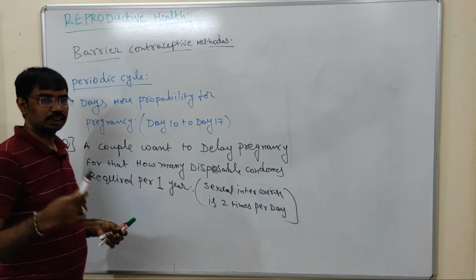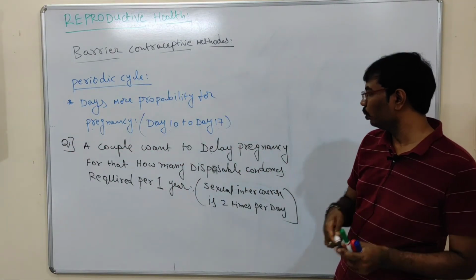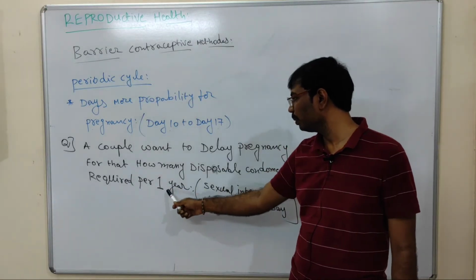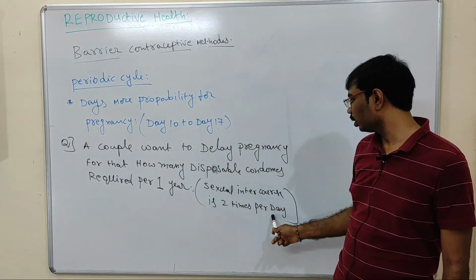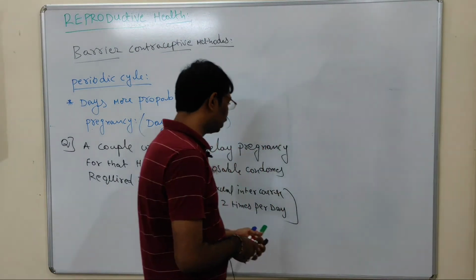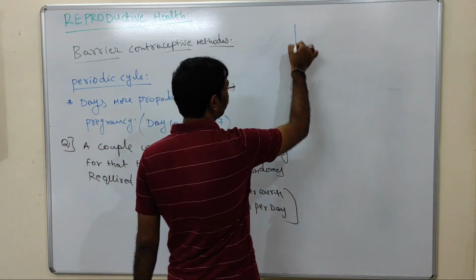So I will explain the solution to this question now. A couple want to delay pregnancy. For that, how many disposable condoms are required per 1 year? Sexual intercourse is 2 times per day. So see here, I will write the solution here.